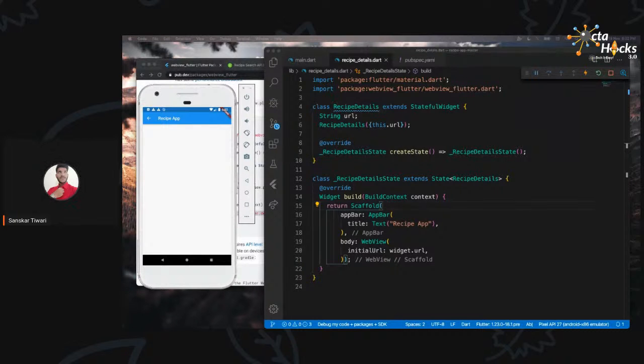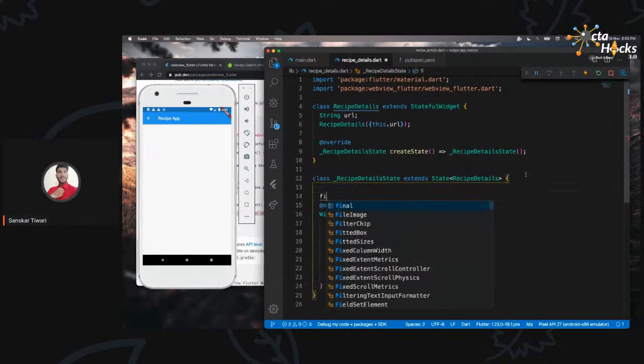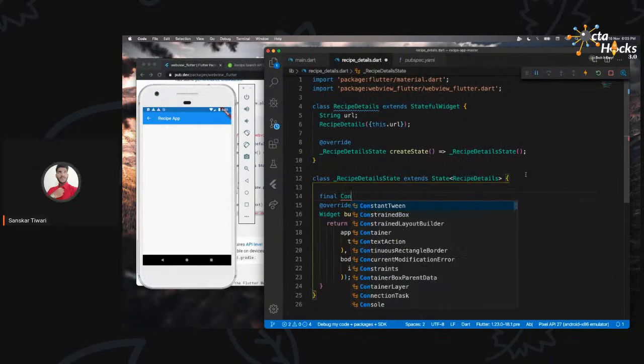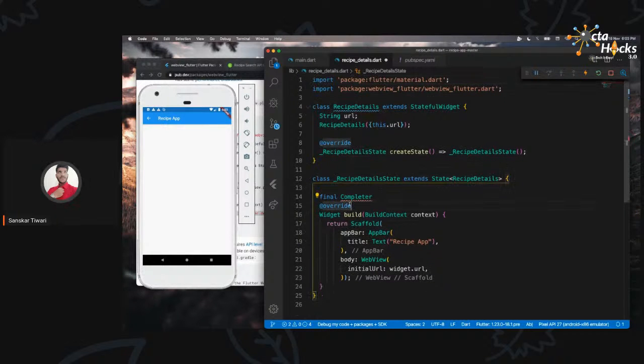So I'm just going to go over here at the top. I'm going to say final completer. This is just the name, you don't have to use it. Basically, I don't want to import this. What this completer is going to do, once the web page is loaded, is show it. We can mention different things as well, like whether we want to load JavaScript or not, things like that. So let me just quickly do this.